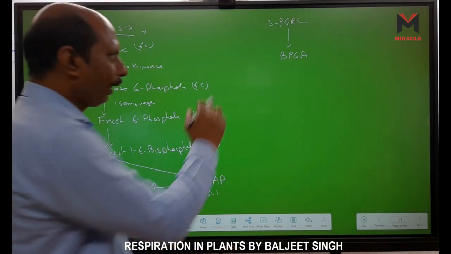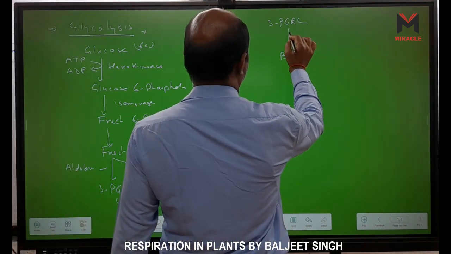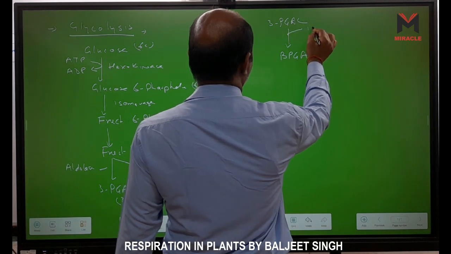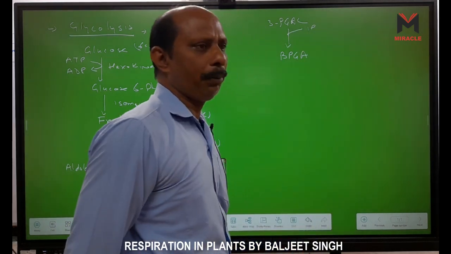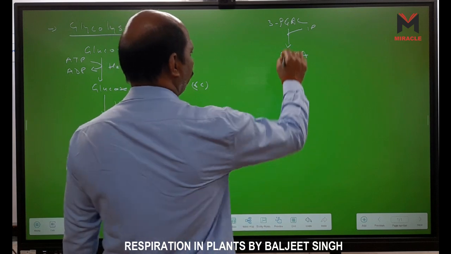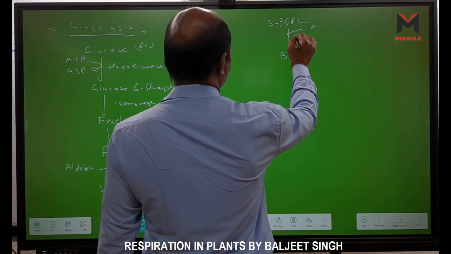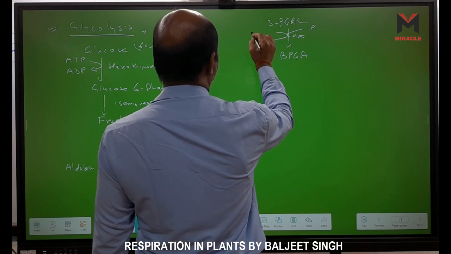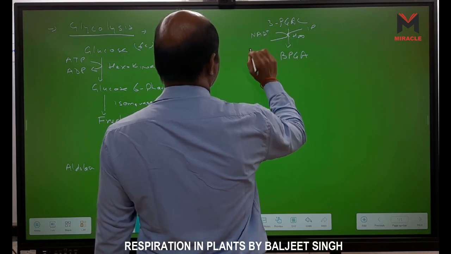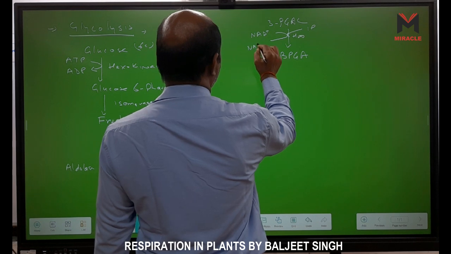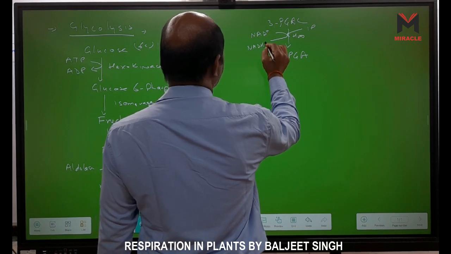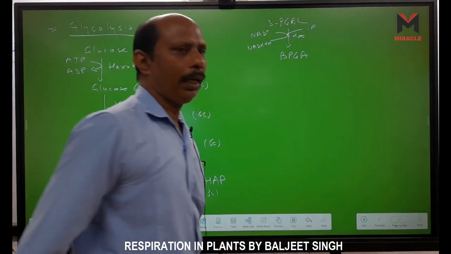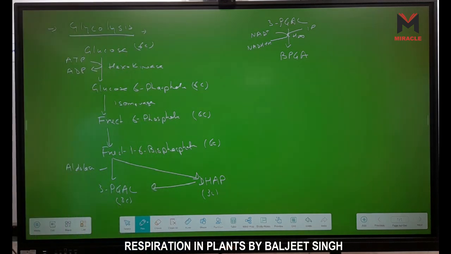But here, by using one inorganic phosphate, that is H3PO4, and H2O, it forms 1,3-BPGA, and NAD plus is converted into NADH plus H, NADH2.